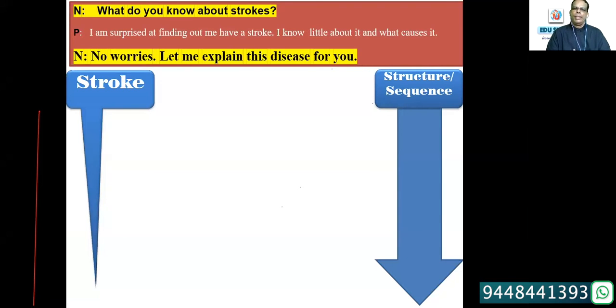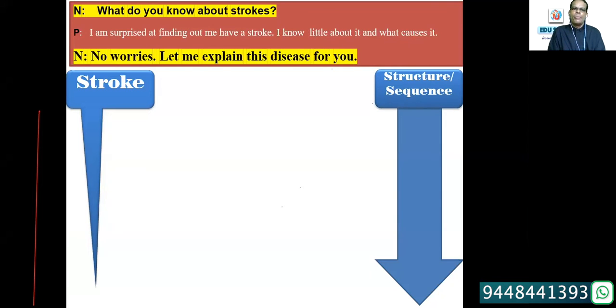Or little means something? When there is little water in the well, it means there is no water in the well at all. It is dry. If you say there is a little water, adding the article, then it becomes there is some water. There are few students in the classroom means there are no students. There are a few students in the classroom means there are some students. So if you don't know the meaning of this little, "I know little about it and what causes it," and you understand it as something, don't worry, these are common mistakes everybody makes.